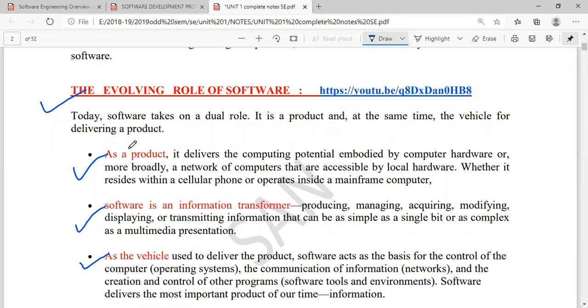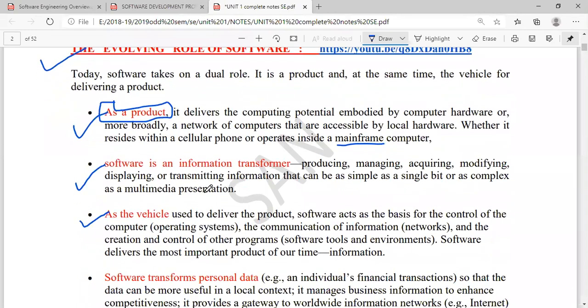So what does it tells us? By making use of existing hardware and software, right? So what you can do? You can create the new software. So that software may be related to the network, or you may create some apps which are related to your cell phone, or you may also use it inside the mainframe computer. So hope you know what is a mainframe computer, right? So we can create different types of products which are in terms of software, right?